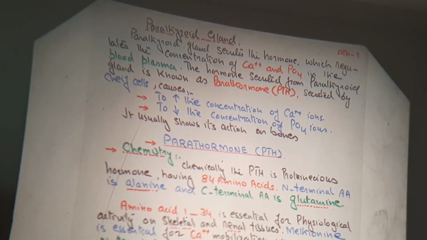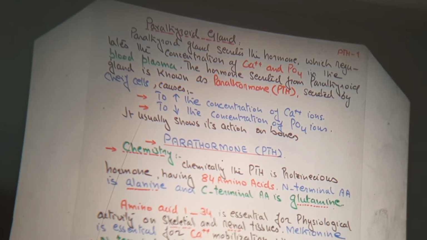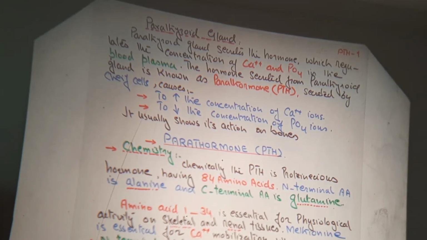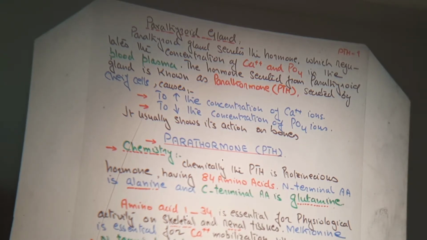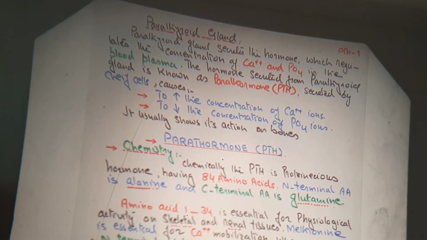Now, what is the role of this parathyroid hormone? It causes either an increase in the concentration of calcium ions or a decrease in the concentration of phosphate ions. It usually shows its action on the bones. Now, if you remember the action of vitamin D, you can easily understand the action of the parathyroid hormone, because vitamin D helps in the function of the parathyroid hormone or vice versa, right?